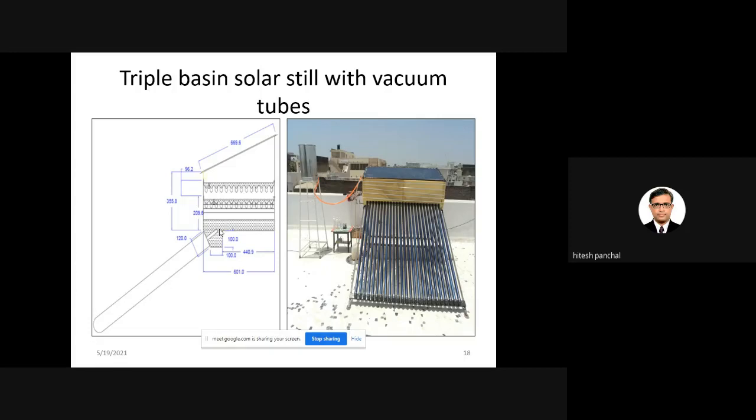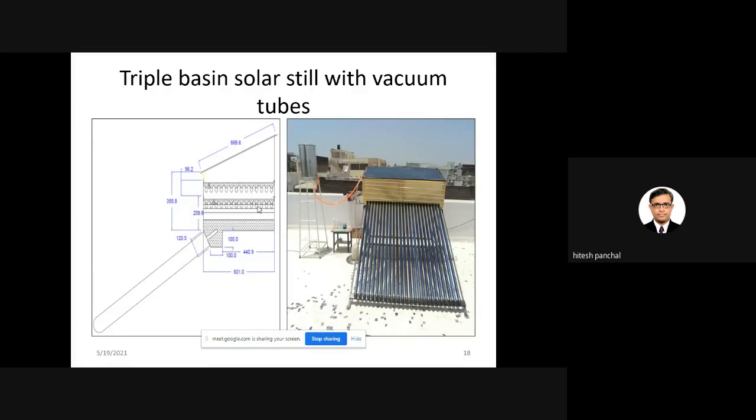At that time early heating of water is required, so with the help of evacuated tubes you can use the heat pipe. In the triple basin solar still, the basin also has a modification: corrugated sheets have been used.